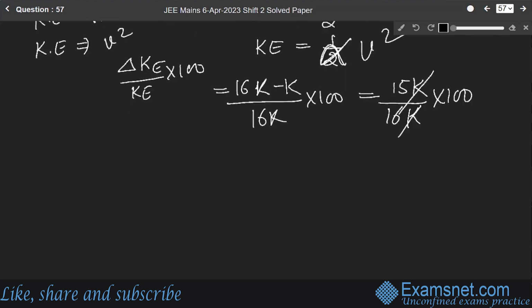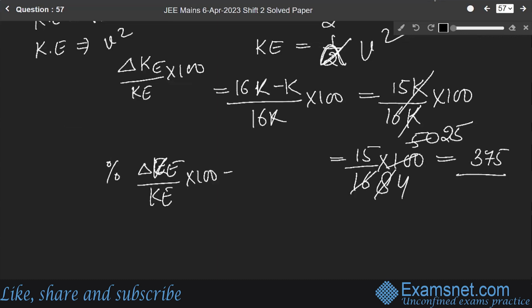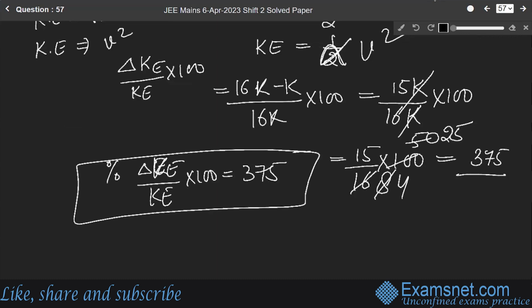So 15 over 16 into 100. It will be equal to how much? 375. Got it? So percentage loss in kinetic energy over KE into 100 will be equal to 375. Got it?